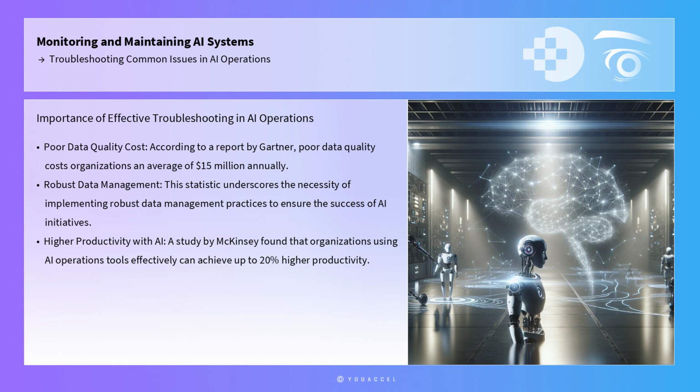Statistics further illustrate the importance of effective troubleshooting in AI operations. According to a report by Gartner, poor data quality costs organizations an average of $15 million annually. This statistic underscores the necessity of implementing robust data management practices to ensure the success of AI initiatives. Additionally, a study by McKinsey found that organizations using AI operations tools effectively can achieve up to 20% higher productivity. Such data highlights the tangible benefits of adopting comprehensive troubleshooting frameworks and tools.